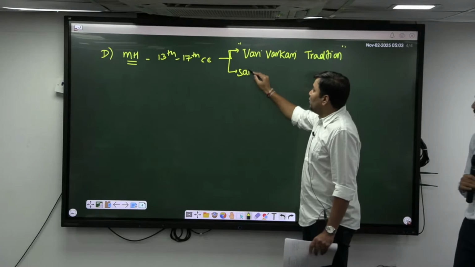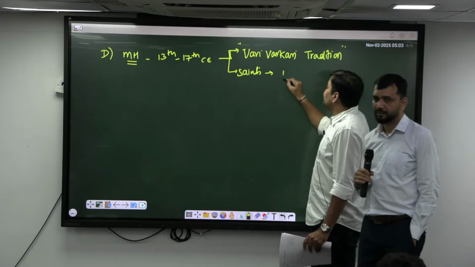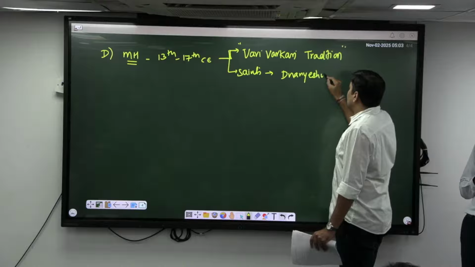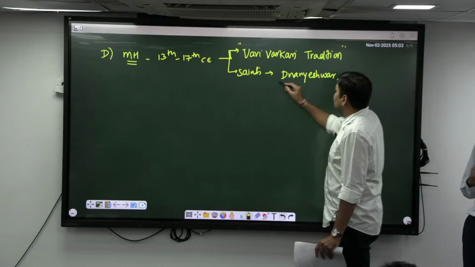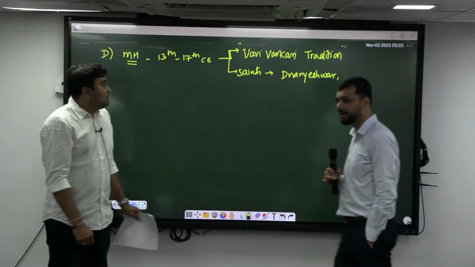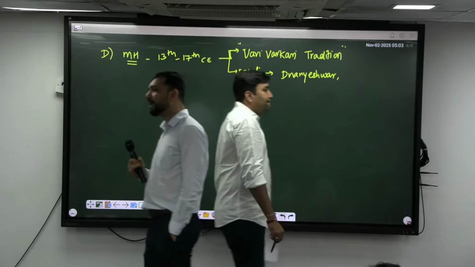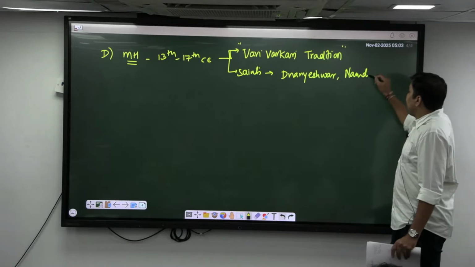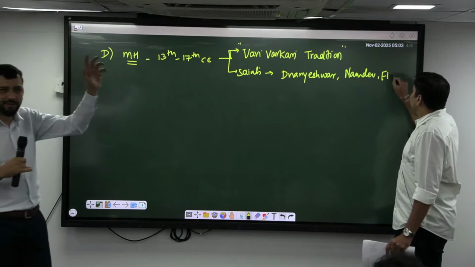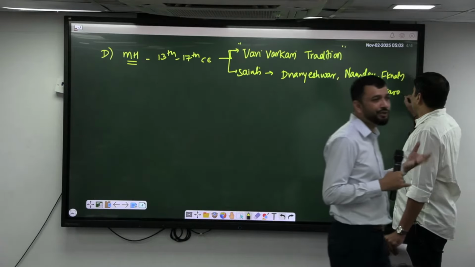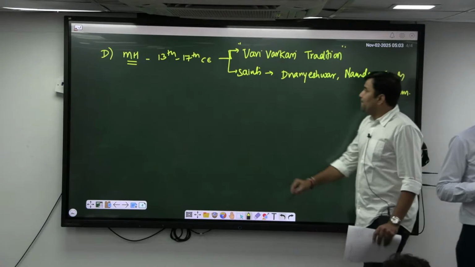You should know about the important saints and their compilations, like Jnaneshwar. You should know them in chronological order. So that is Jnaneshwar, then Namdev, then Eknath, lastly Tukaram. Tukaram was basically parallel to Jahangir and Shah Jahan. So Tukaram is in the 17th century. All their compilations were known as Abhangas. Just as we say Vachanas, their poetry form is called Abhangas.